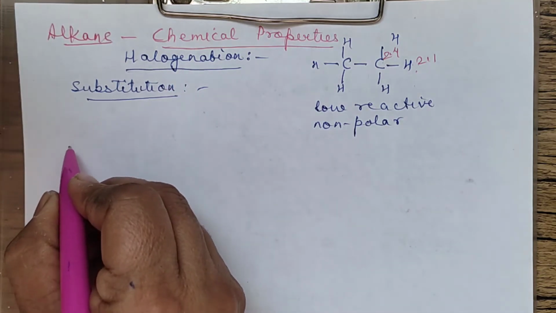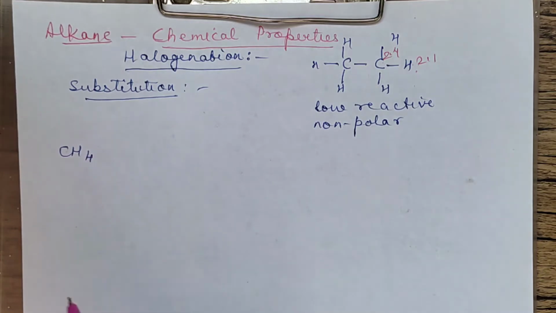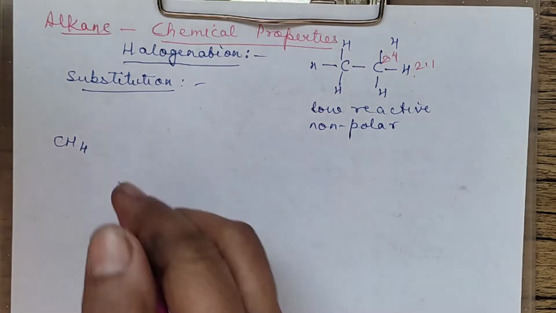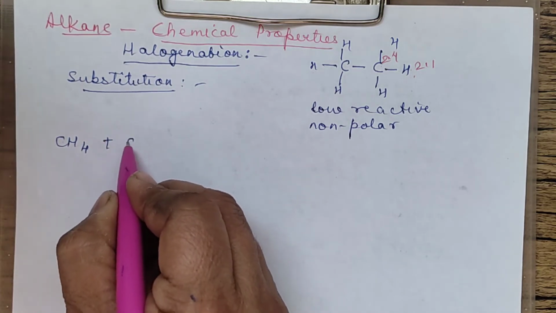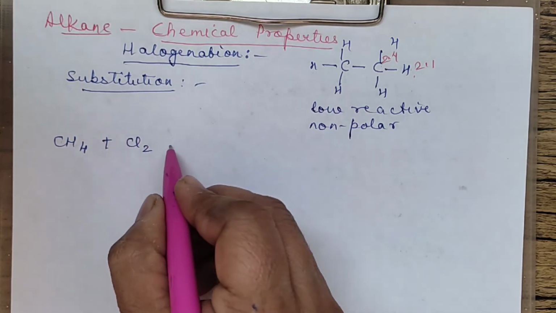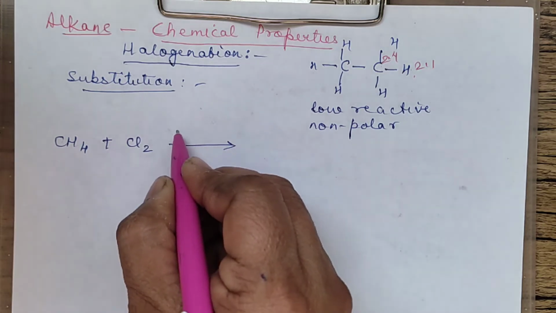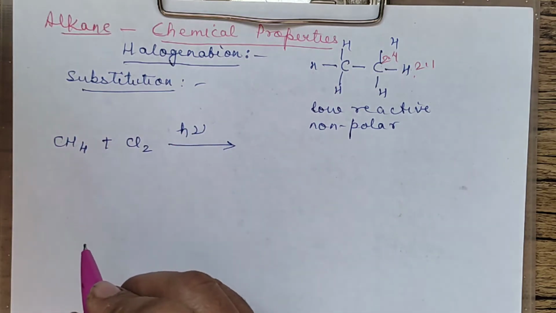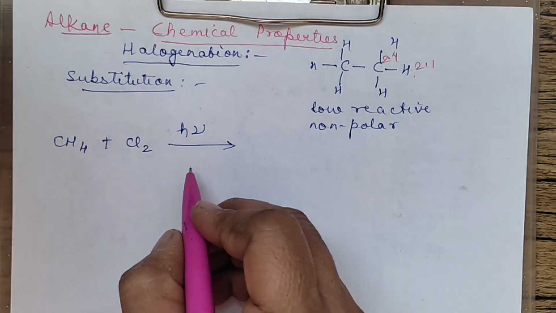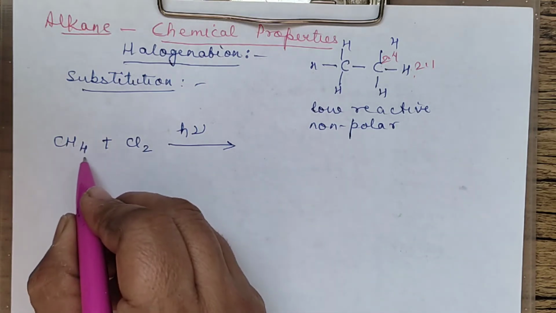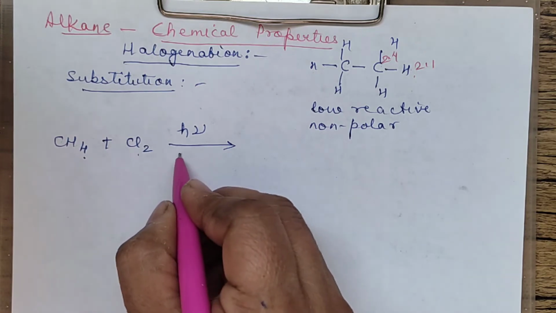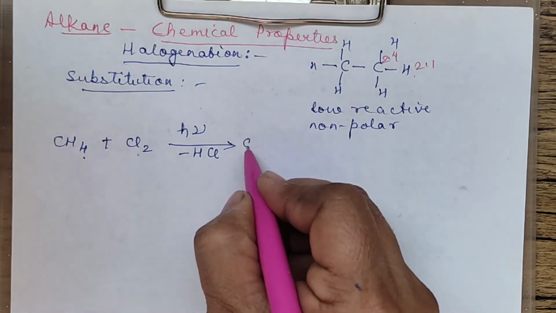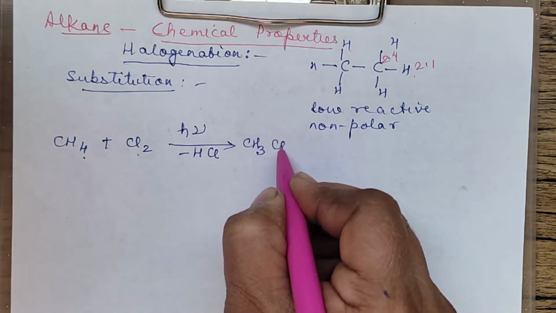So suppose I consider methane, right? Methane can react with a halogen. Suppose chlorine, it will react with chlorine. The reaction occurs in the presence of sunlight. Okay, it cannot occur in dark. It has to be always in the presence of sunlight. So when chlorine is added on, one H and one Cl will come out. So you'll have minus HCl. So the remaining thing formed will be CH3Cl.